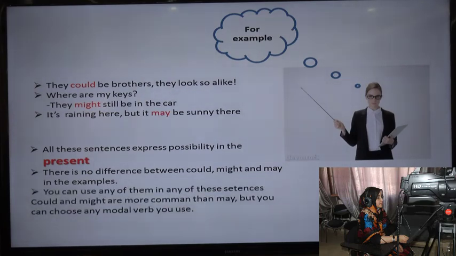You can use any of them in any of these sentences, and as you see here, could and might are more common than may. As you see here, they could be brothers, and we can say they might be brothers. The meaning never changes here.